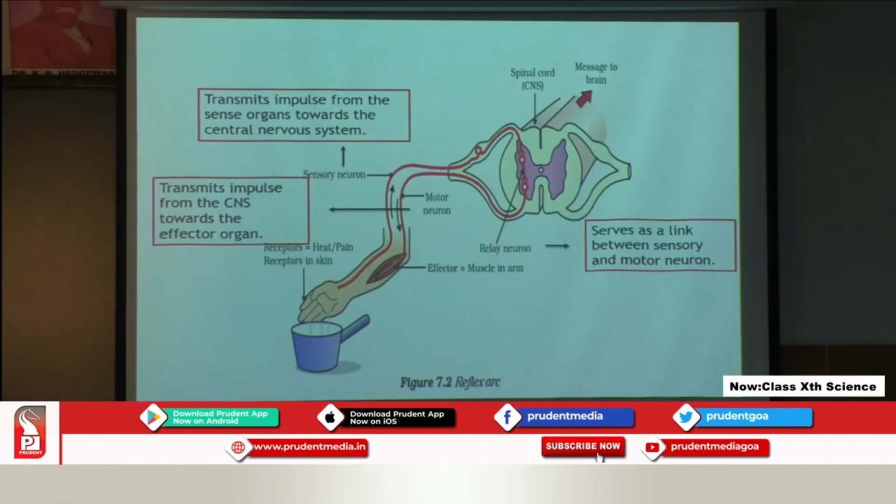So the sensory neuron transmits the impulse from the sense organs towards the central nervous system.